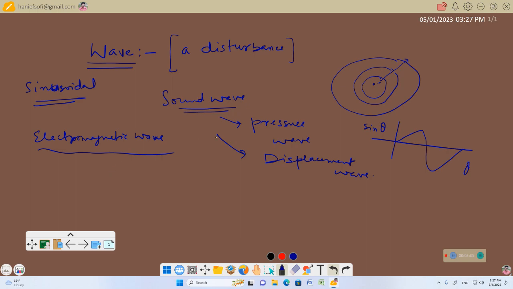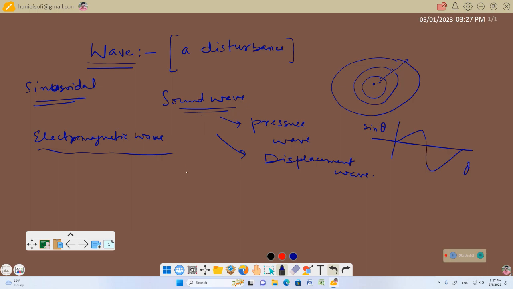This is important. Sound wave needs a medium to move from one point to another point. For example, if you are talking with your friend in some room, if there is no air present in the room, you cannot talk, sound cannot propagate through vacuum.